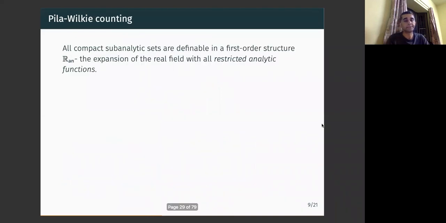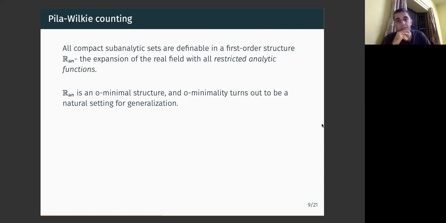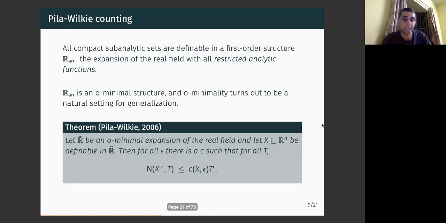Okay, and now, for the first result, we looked at X, which was the graph of an analytic function. Then we looked at X, which was of dimension 2 and was compact subanalytic. But if you consider the class of all compact subanalytic sets, these sets are definable in a first order structure which is o-minimal. And in fact, o-minimality turns out to be one of the natural settings for generalization here.